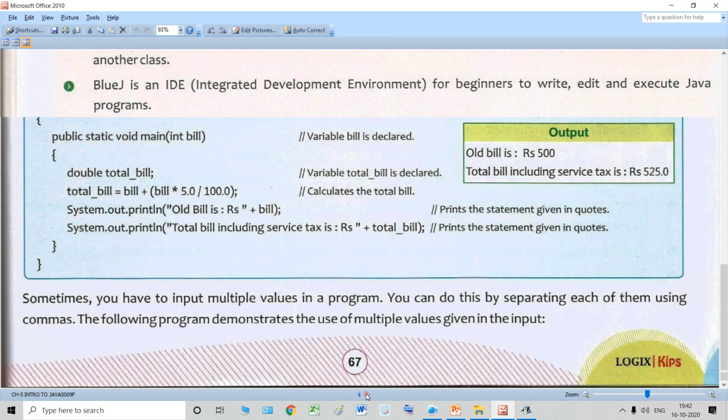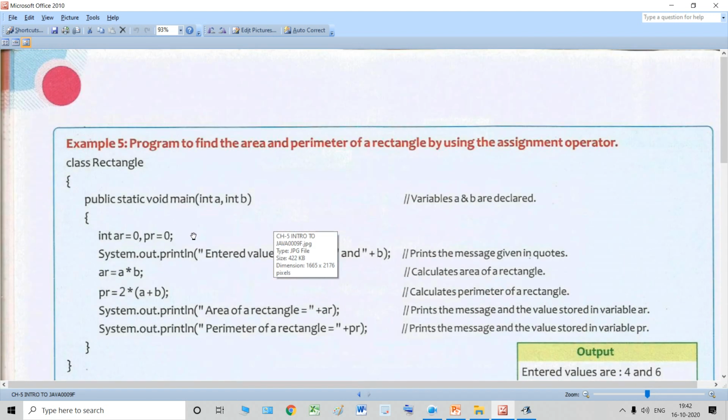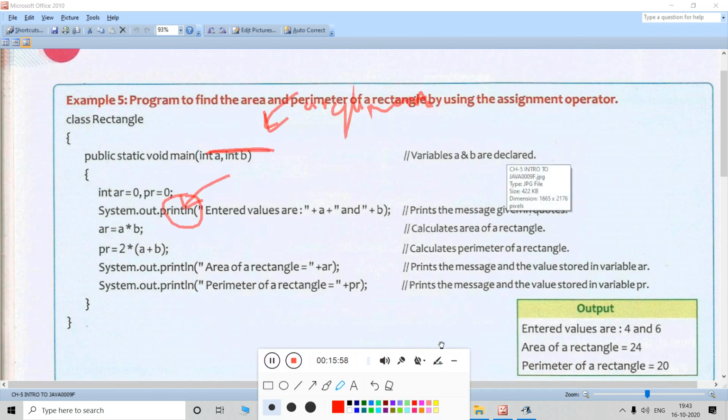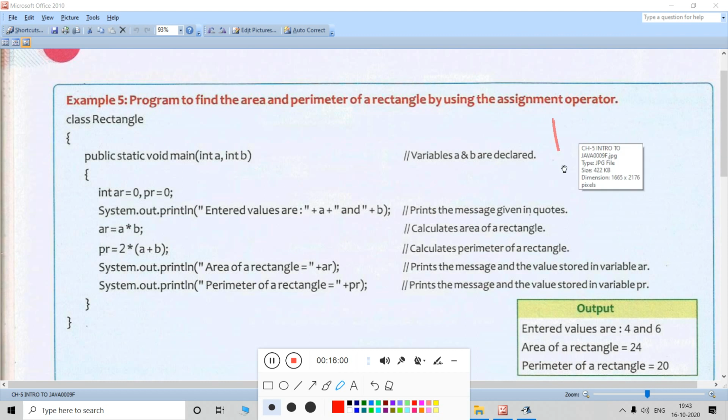So let's go to the next program. This is our last program of this chapter, students. Write a program to find the area and perimeter of a rectangle by using the assignment operator. Now students, we have to find the area and perimeter of a rectangle. Now you know what is a rectangle. Just let me show you. A figure like this is a rectangle.